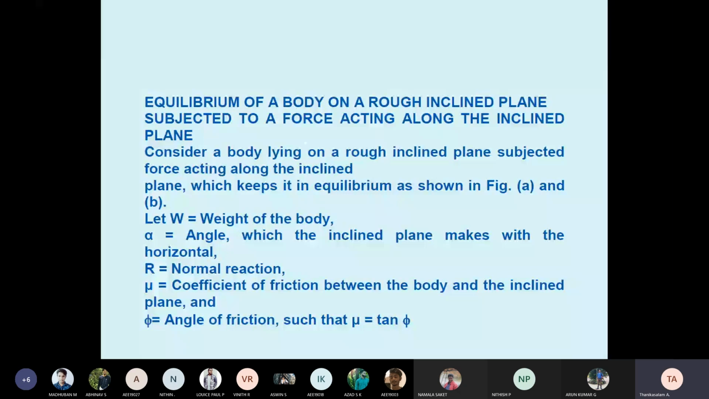Equilibrium now. Equilibrium of a body on a rough inclined plane subjected to a force acting along the inclined plane. Consider a body lying on a rough inclined plane subjected to a force acting along the inclined plane, which keeps it in equilibrium as shown in the figure. Let W equal the weight of the body, alpha equal the angle which the inclined plane makes with the horizontal, R equal the normal reaction. You see the diagram.